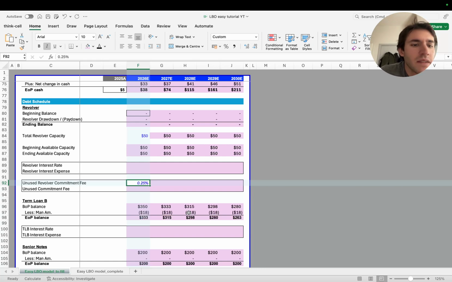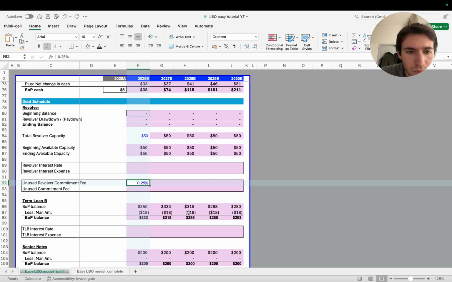It's a fee that you're paying for not having used the money of the revolver. The interest rate instead is like the term loan B, like a debt. You have the interest rates that you have to pay on top of the amounts every year.